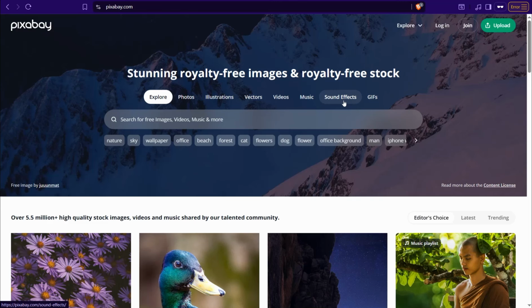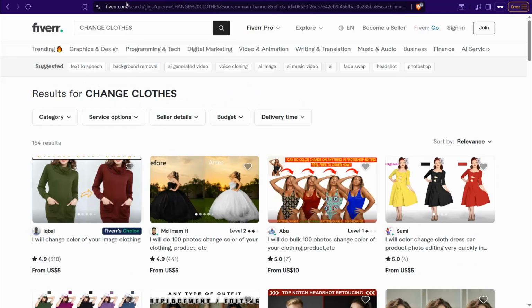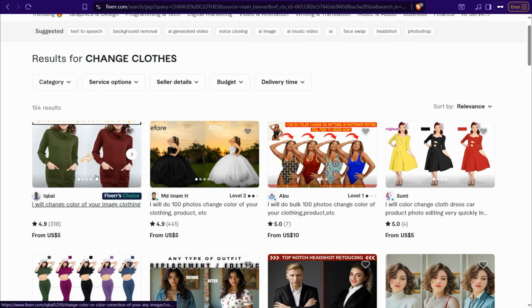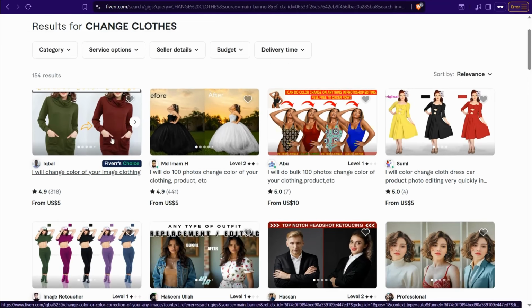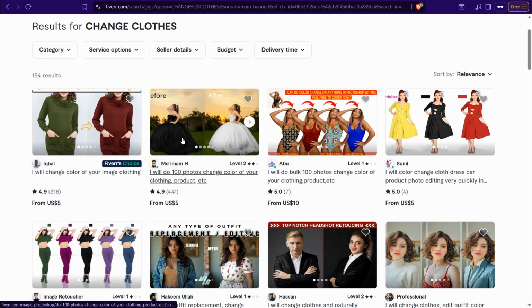And now let's move on to the next business model, that is freelancing for sure. Of course, you can head over to websites like Fiverr.com, Upwork, and so on, and provide your gigs based on AI tools to leverage the power of AI. Like this one, for example, this simple one, change clothes. Here you can find different people looking for this service, like changing this pattern, this color of dresses, and so on. So you can get help from different AI tools for free.